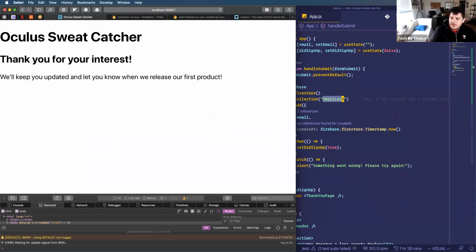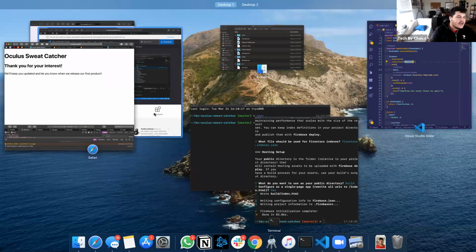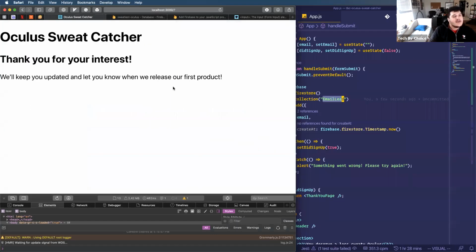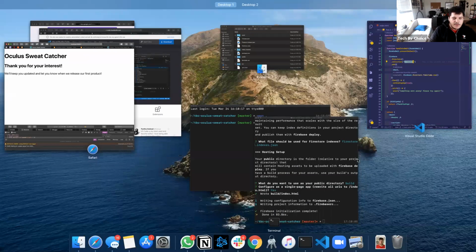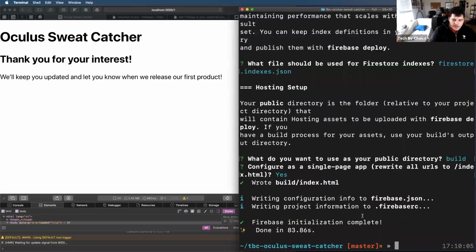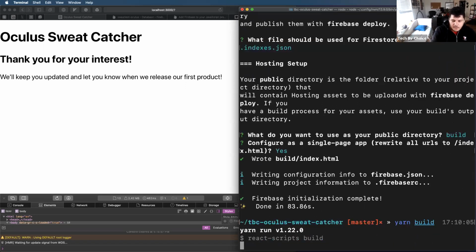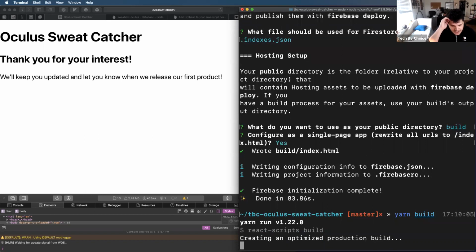But the last problem that I have to solve here is that this doesn't live anywhere but my computer, right? So I'm going to open up a terminal again, go to my project, and now what I want to run is this yarn build command that Create React App created for us. I can execute it at any time. And what this yarn build command is doing is it's taking all of the different files that we've created, all of the different